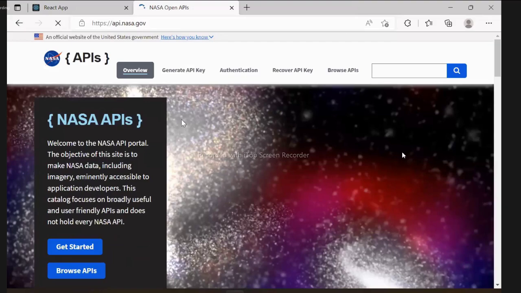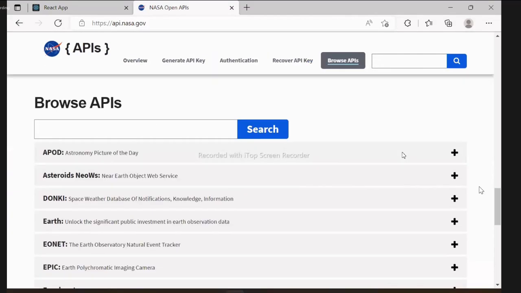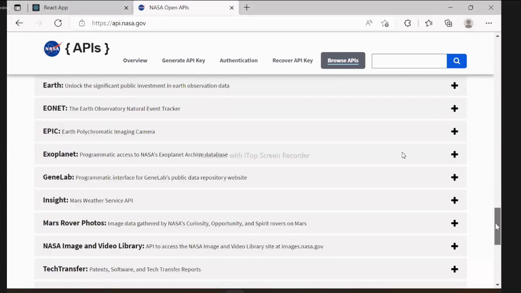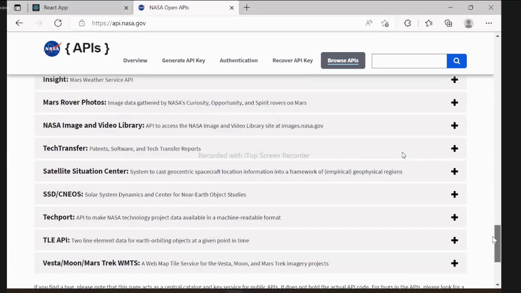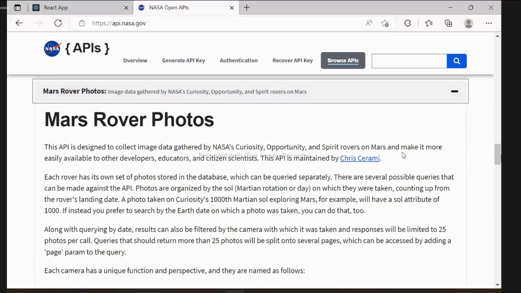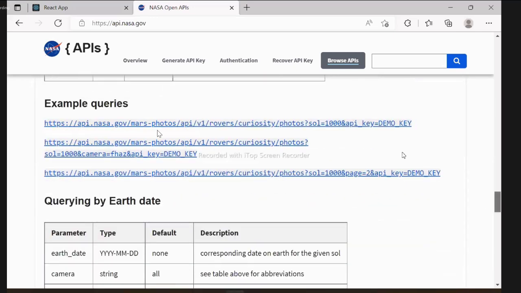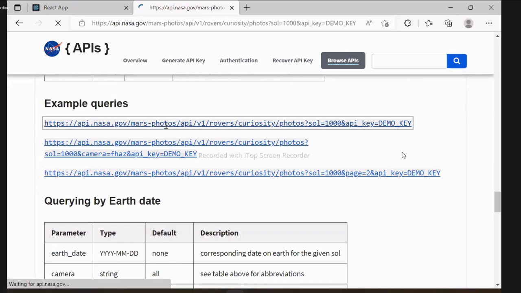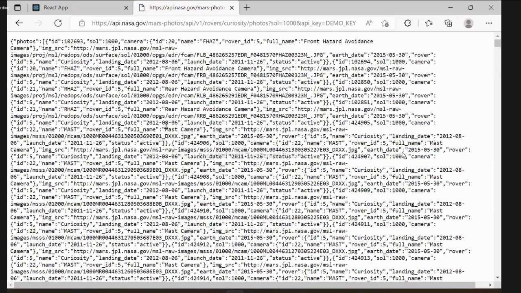In these NASA APIs, you see Browse APIs. When I browse APIs, you see this is all the NASA official data. That means they have so many APIs. I will go to Mars Rover Photos. This is one API, and you see the Mars Rover Photos related API URL is this. I click on this URL. This is the data they have.